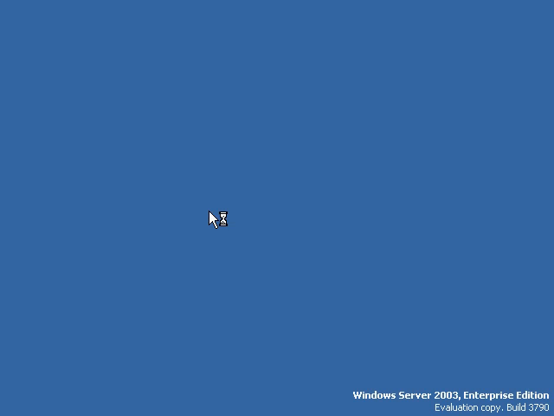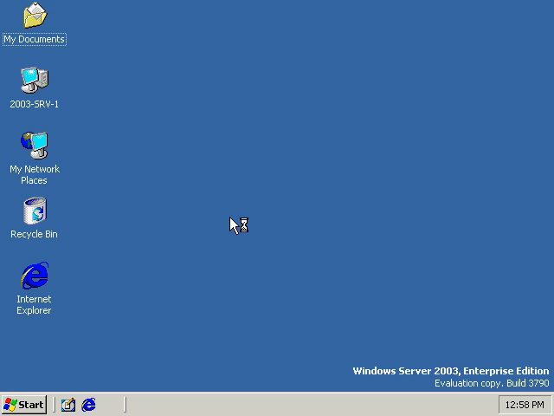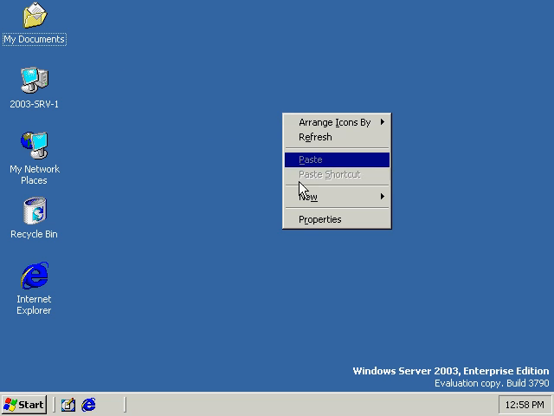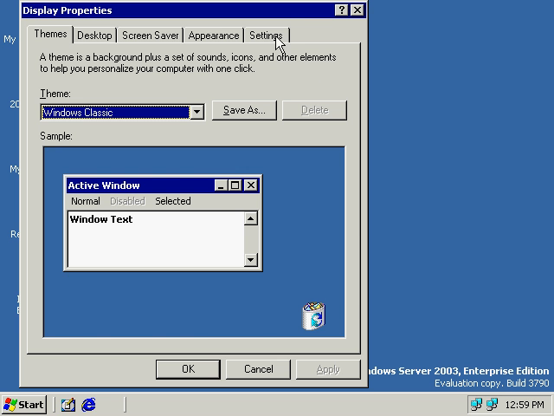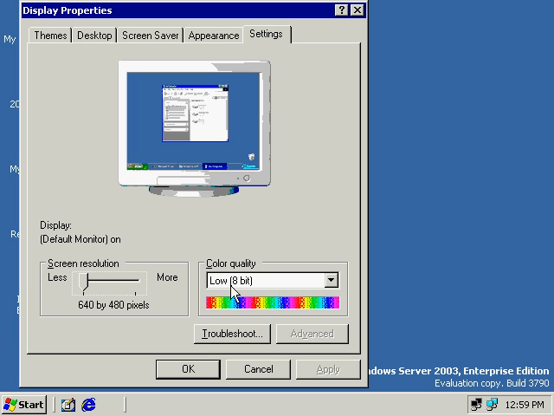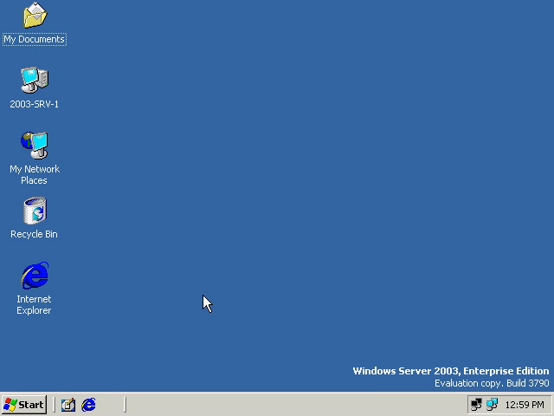Okay, so I log on with the password of password. And when we look here, the graphics look a little weak. When you go to Properties, Settings, notice the color quality. Okay, low, 8 bits, and I can't change this. There's no way for me to change this within this tool. This is because of the actual client that we're using to connect.